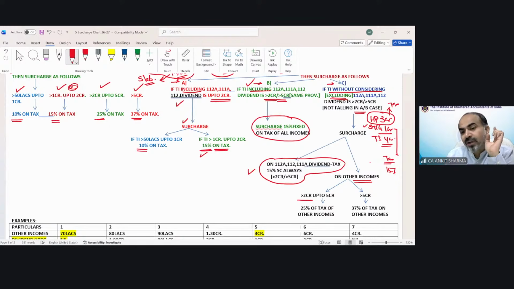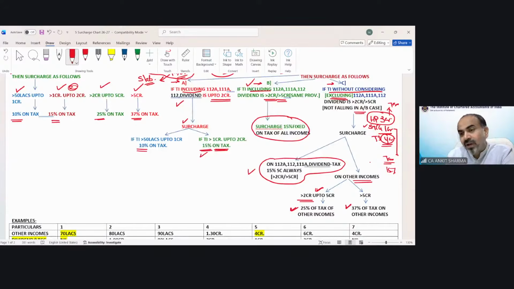If this house property income is exceeding 2 crore up to 5 crore, then 25% surcharge on tax needs to be calculated. And if it is exceeding 5 crore, then 37% of tax on this total income. So if it is exceeding 2 crore up to 5 crore, the surcharge rate would be 25% of tax on house property income.